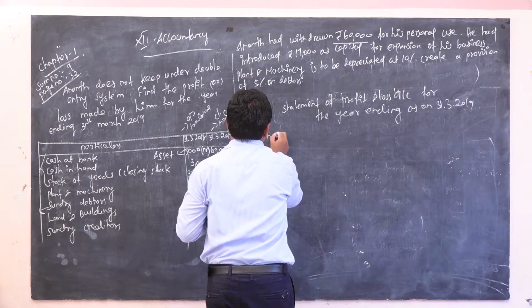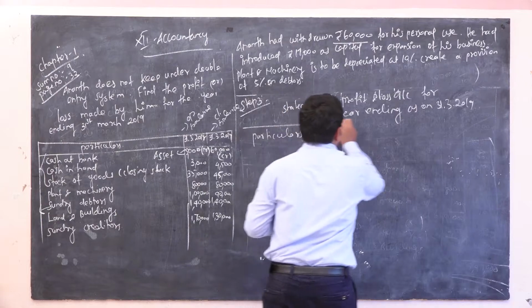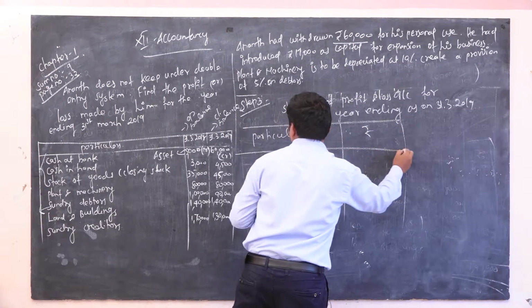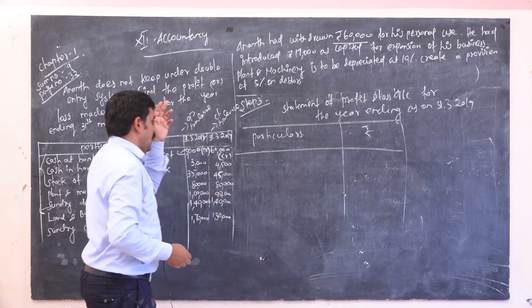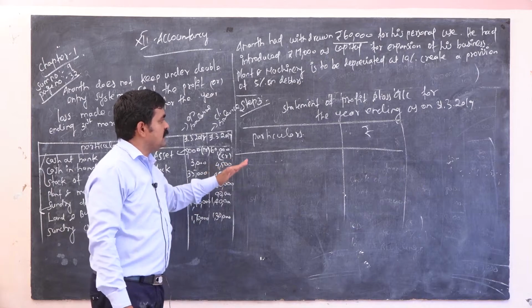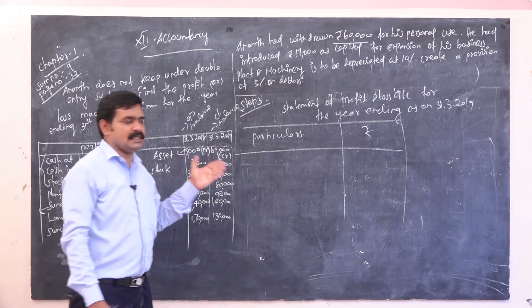Particulars, rupees. The first one is as per your format, the first concept format, that is called statement of profit and loss account. We already solved a lot of problems in this chapter.